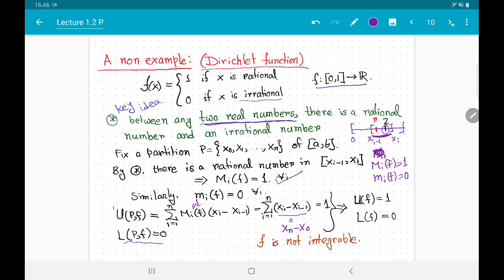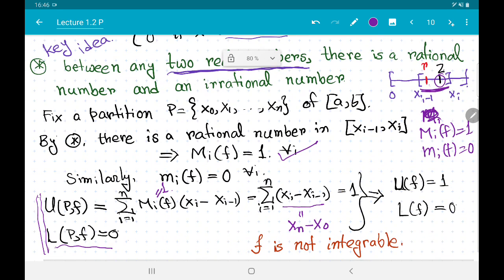This calculation will remain the same independent of whatever partition you choose. This gives us that UF is equal to 1 and LF is equal to 0.